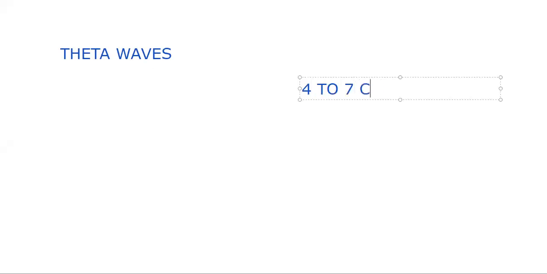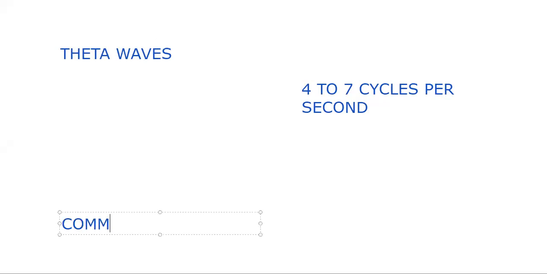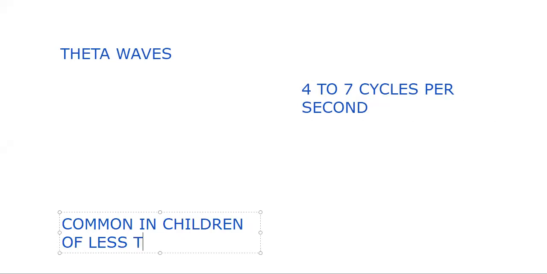Theta. So when we see amplitude, we also have to see cycles: 4 to 7 cycles per second. You may have confusion about what is this cycle, so I'll show you how cycle is related to the amplitude. 4 to 7 cycles per second. These waves are common in children of less than 5 years of age.